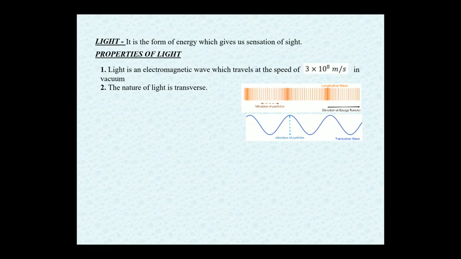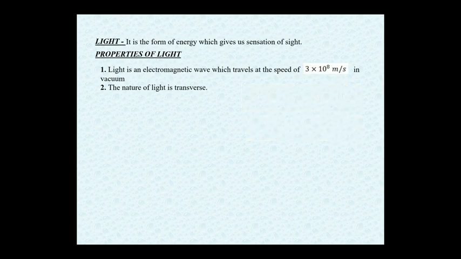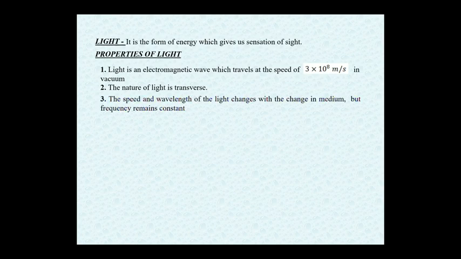Right now, let us take the next point. The speed and the wavelength of light change with the change in medium, but the frequency remains constant. Whenever light goes from a rarer medium to a denser medium, its speed decreases and wavelength also decreases, but frequency remains constant. Speed, we all know, is the distance traveled by the light in 1 second. What is wavelength? Wavelength is also a distance, but traveled by the light in one time period of vibration. Frequency is something which belongs to the source.